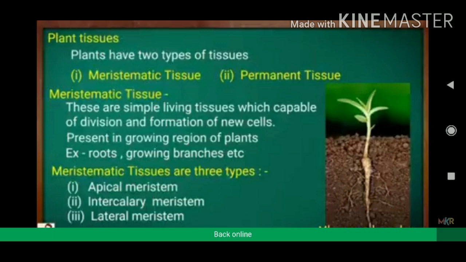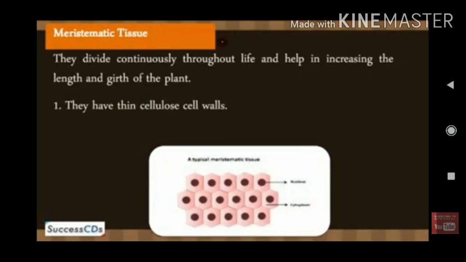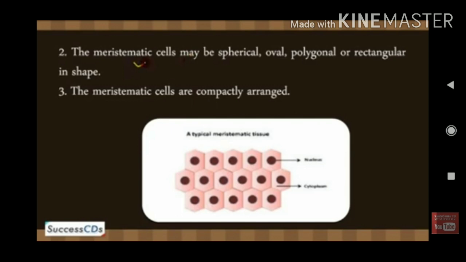In the meristematic tissue, the cells are immature cells. This tissue is capable of cell division. The cells are living cells and the cell wall is made up of cellulose, which is one of the chemical components. It has a large nucleus for cell division. The vacuoles are absent and the intercellular spaces are also absent. The cells are closely packed without any intercellular space.